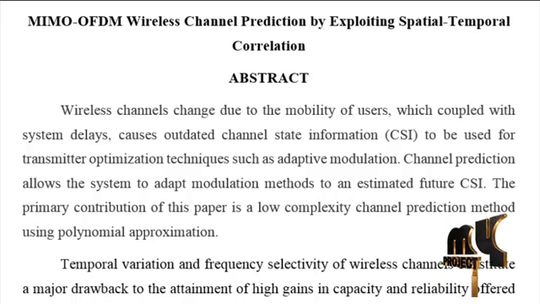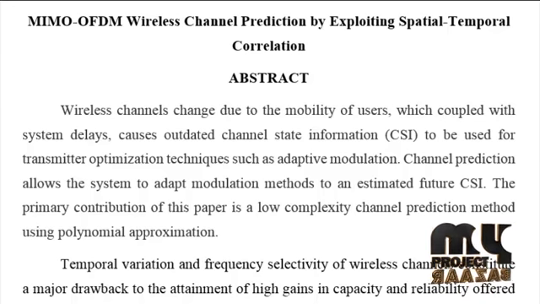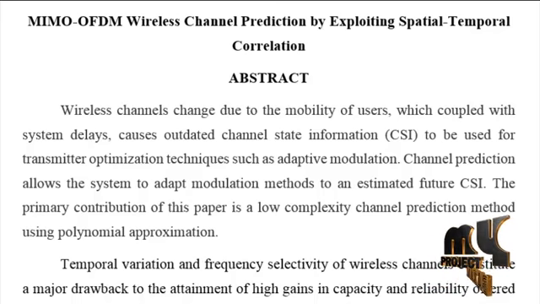Temporal variation and frequency selectivity of wireless channels constitute a major drawback to the attainment of high gains in capacity and reliability offered by multiple antennas at the transmitter and receiver of a mobile communication system. Limited feedback and adaptive transmission schemes such as adaptive modulation and coding, antenna selection, power allocation and scheduling have the potential to provide the platform for attaining the high transmission rate, capacity and QoS requirements in current and future wireless communication systems. These schemes require both the transmitter and the receiver to have accurate knowledge of channel state information.